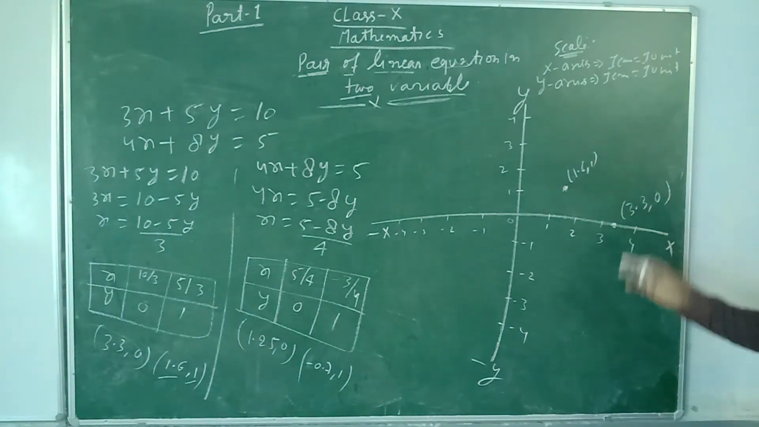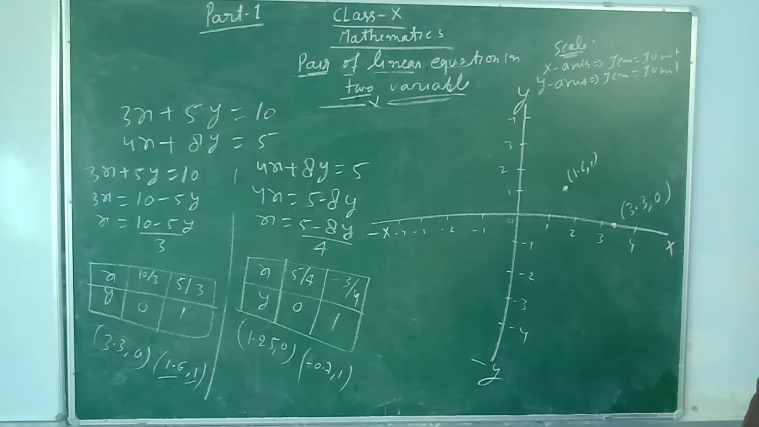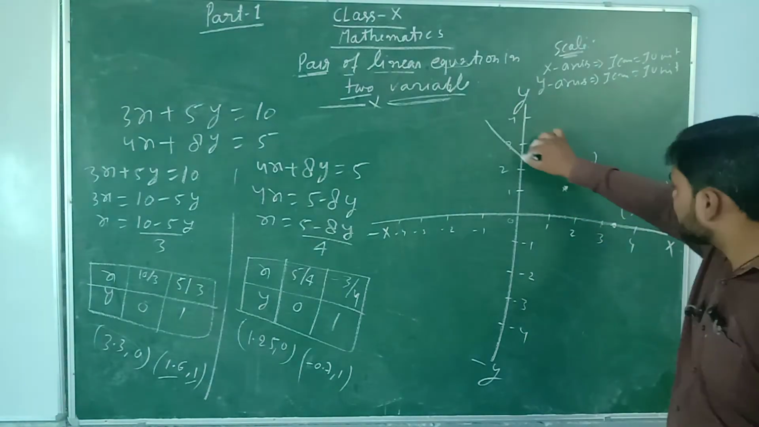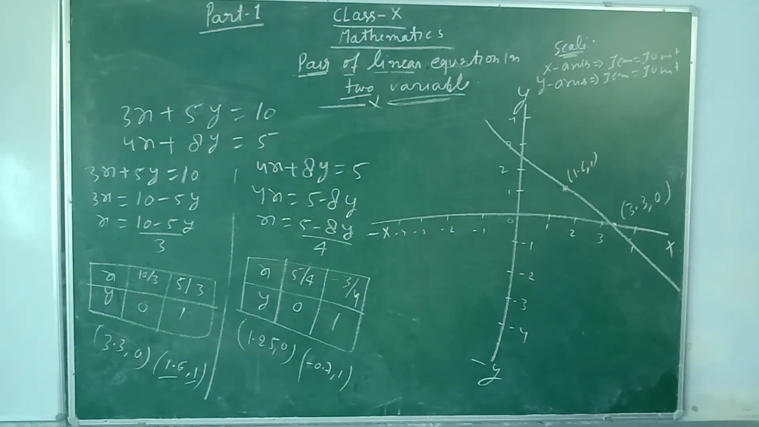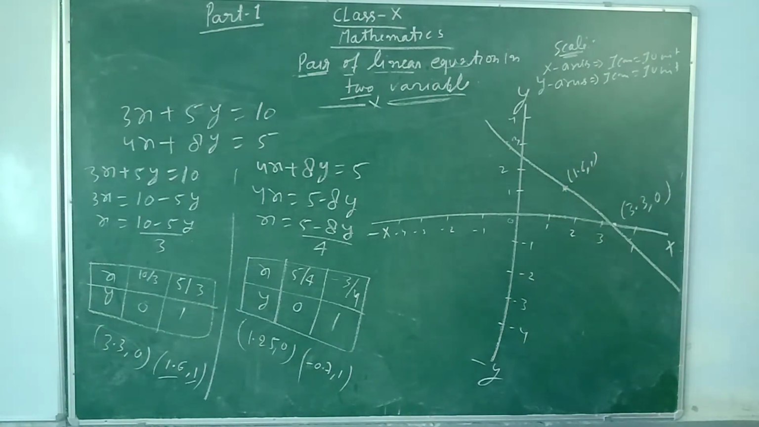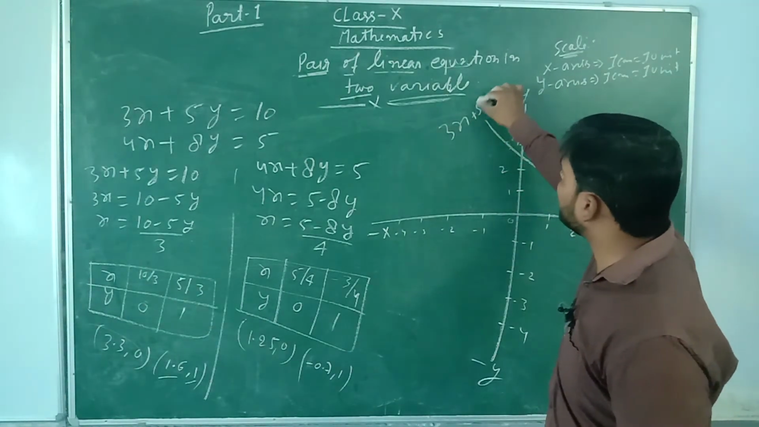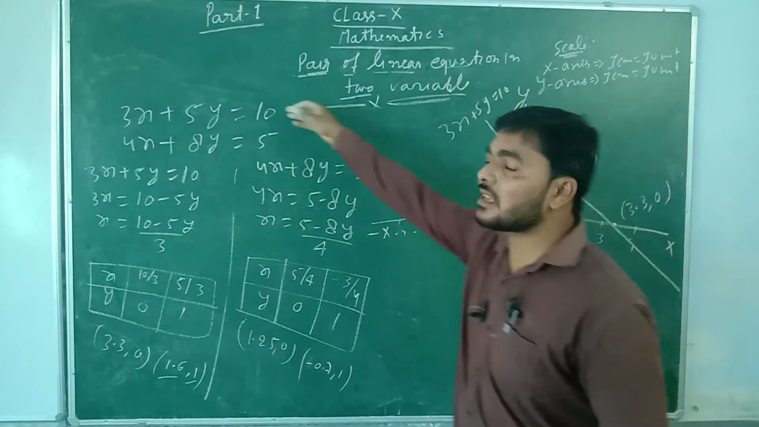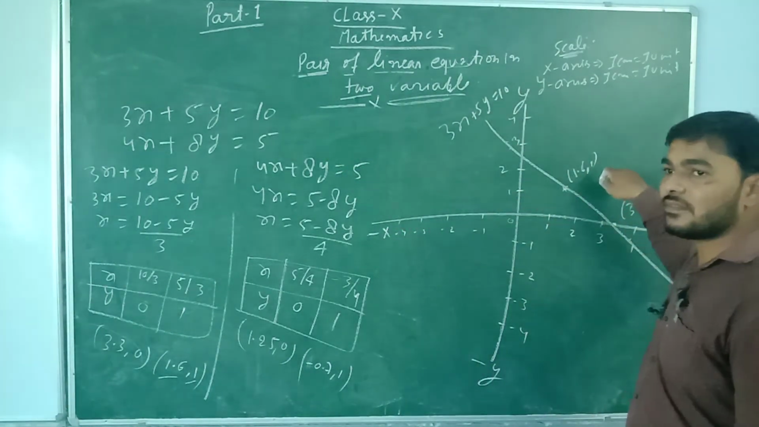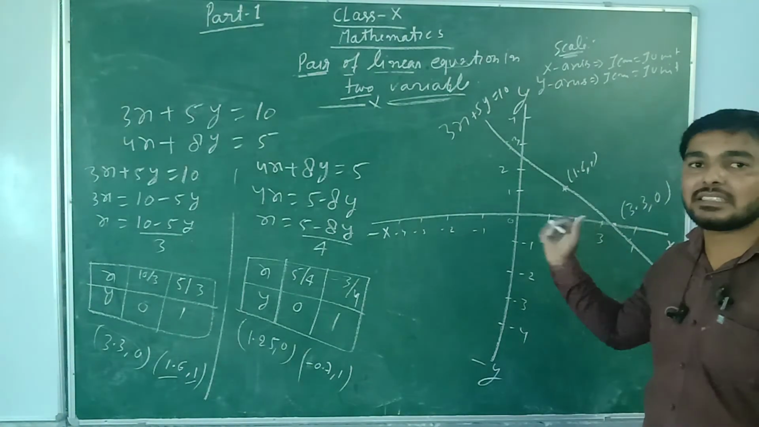You have 2 points on the Cartesian plane, so you can draw a straight line, because a linear equation will always be a straight line. So you can draw the straight line with these 2 points. This is the complete straight line. Okay? This is for what equation? That is 3x plus 5y equal to 10. This is our first equation. And for the first equation, these are the 2 points, and with these 2 points we have drawn the straight line.